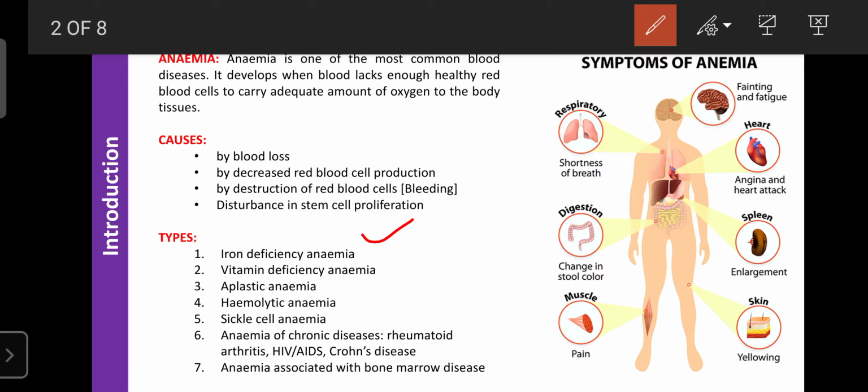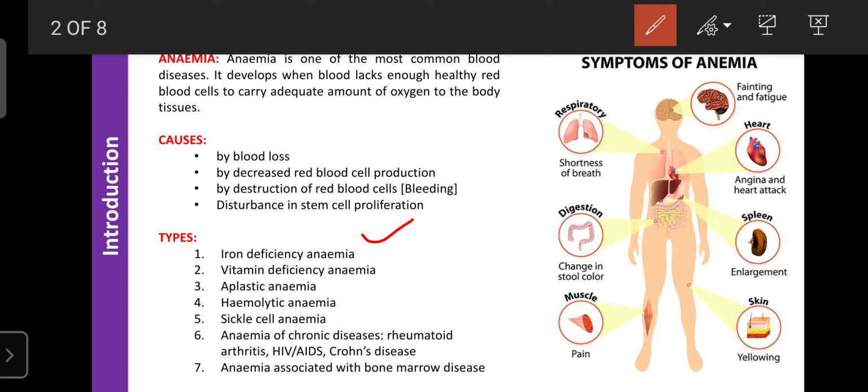The next one is aplastic anemia, where due to any problem or oxidative stress, the red bone marrow fails to synthesize RBC. Due to oxidative stress, the red bone marrow malfunctions or is damaged, or becomes yellow bone marrow, so RBC are not produced sufficiently. That condition is known as aplastic anemia. Then hemolytic anemia, due to gradual loss of blood from the body through abnormal bleeding or any shock, where also the person suffers from anemia.